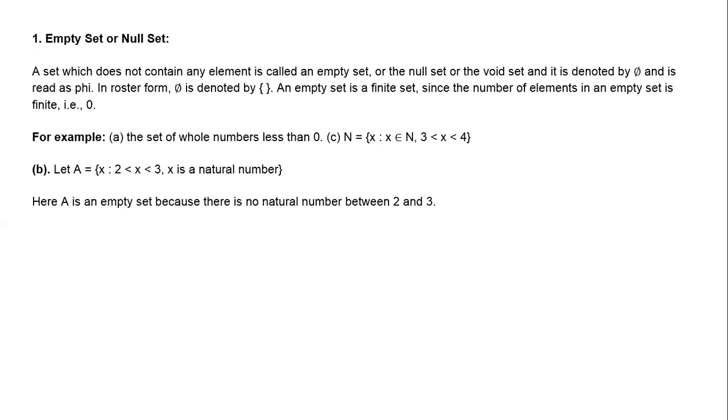Usually the rule-based method is used when the set is very large. In that case, we use rule-based to represent the set. For example, A is equal to the integers from 1 to 1000, because we cannot write the values 1, 2, 3, 4, 5 and so on till 1000.